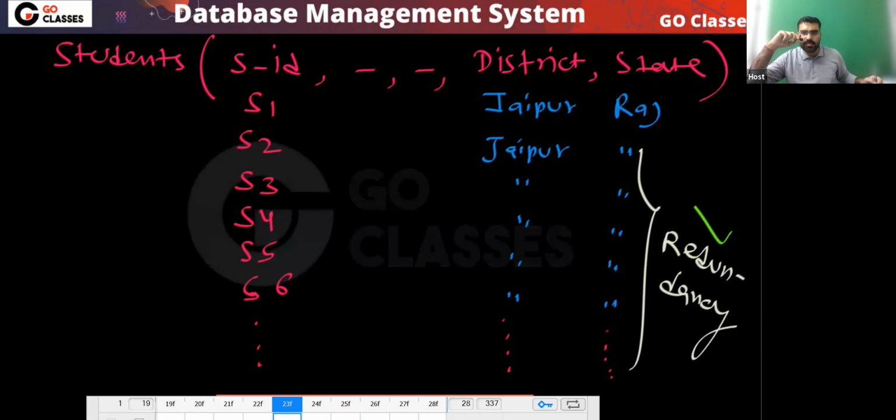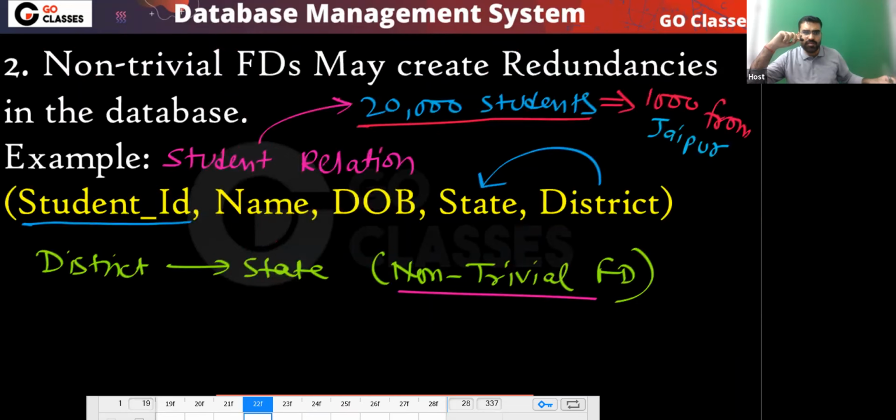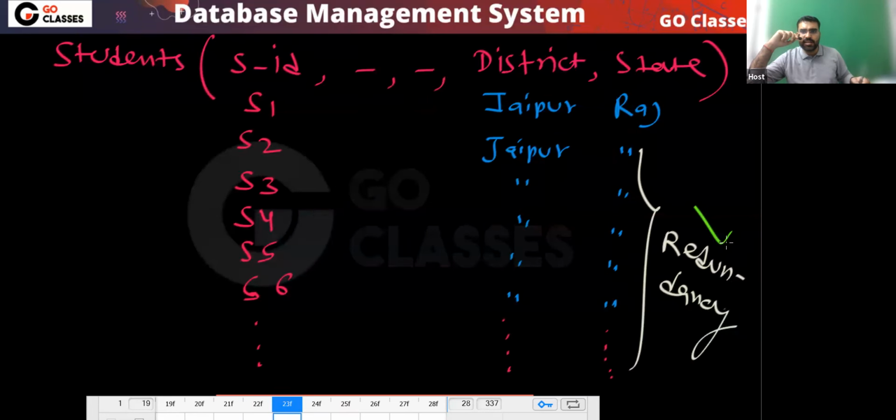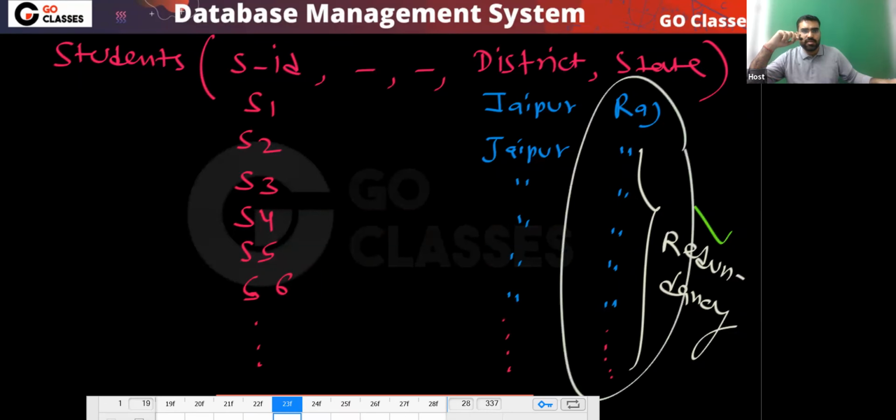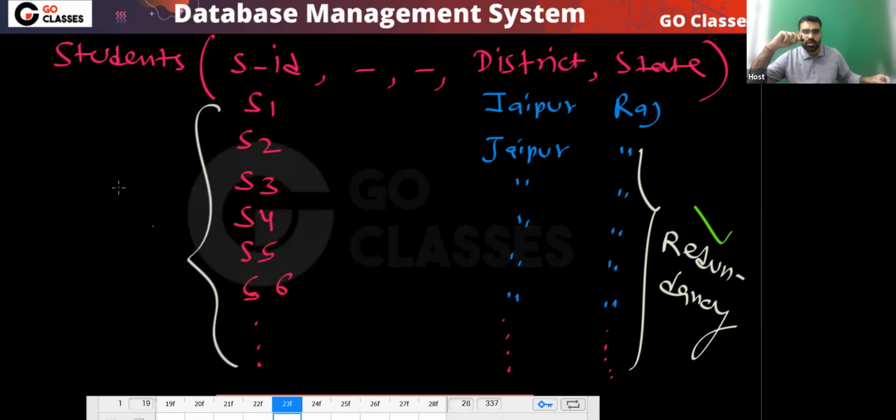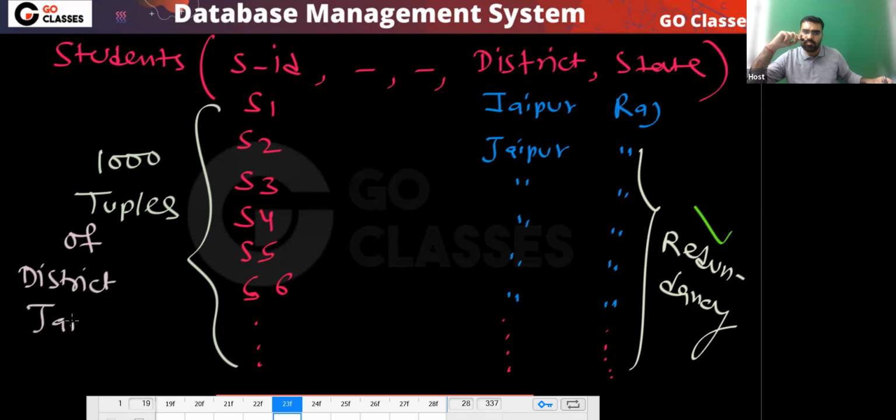So what is redundancy? You can notice this is a non-trivial FD. Because of this non-trivial FD, what is happening? We are getting redundancy. This data is redundant. You can notice, for example, 1,000 tuples of district Jaipur. This data will be redundant, and so on. So this is the data.